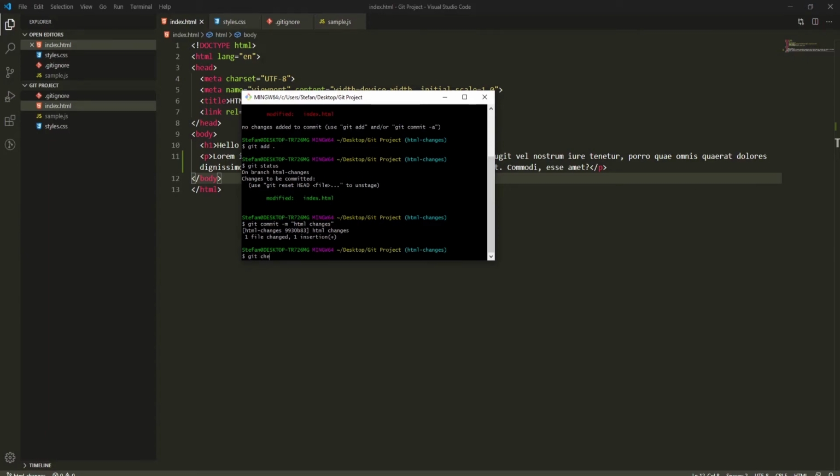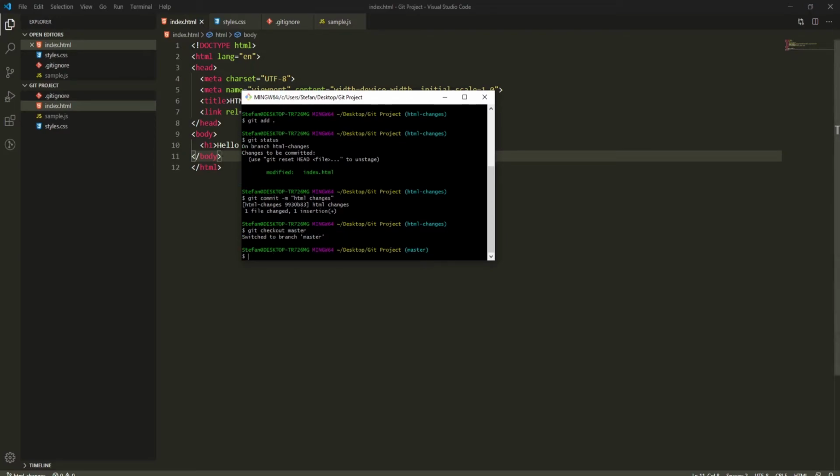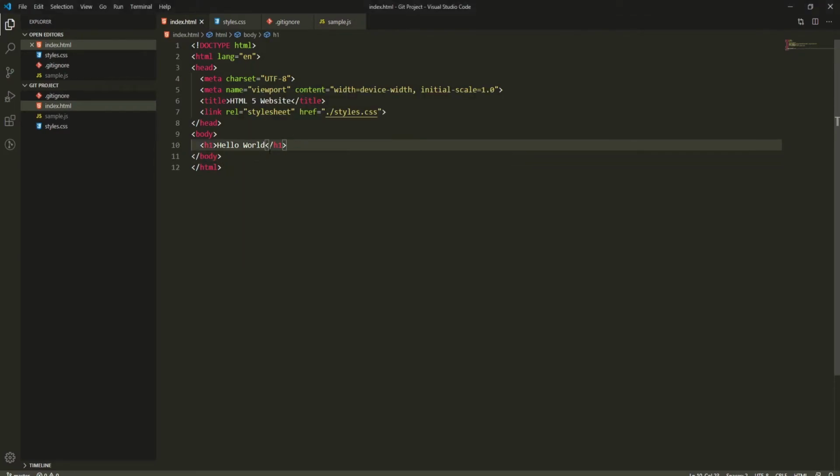So git checkout master. And you can see the change that happened in our code. Here we lost that paragraph. Why? Well, basically the master branch didn't have the paragraph inside of the code, and our HTML changes branch had it. So this is what it means to work with different version controls. And also we could go versions in a history back.